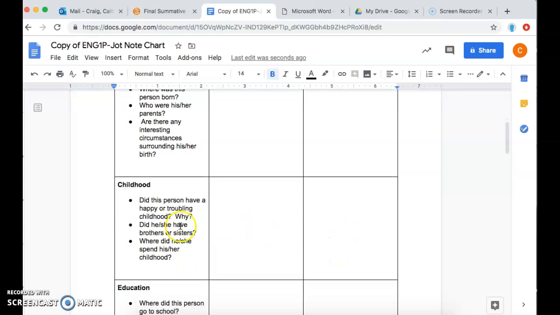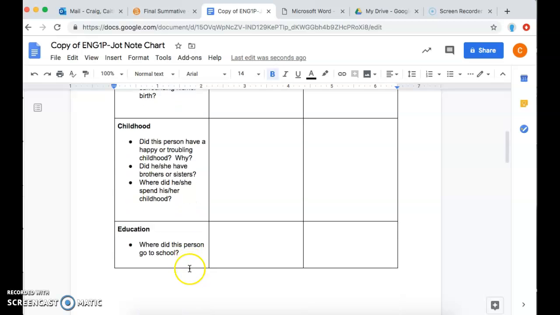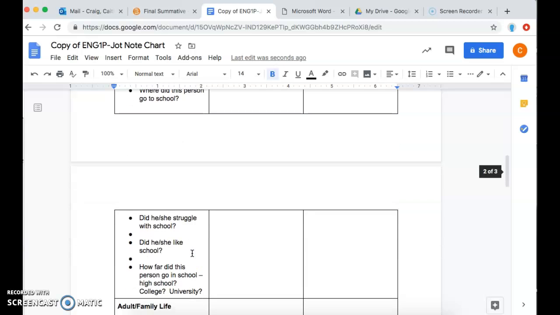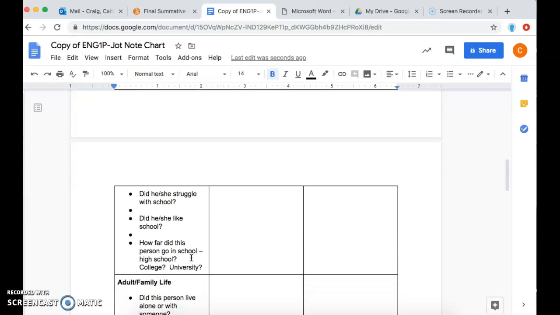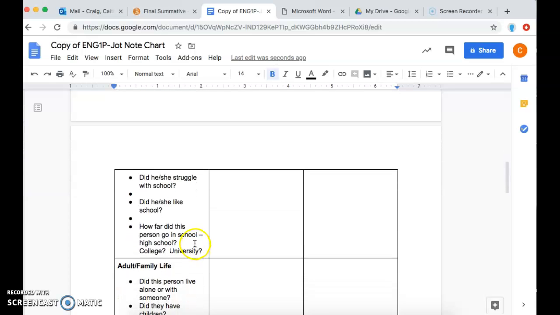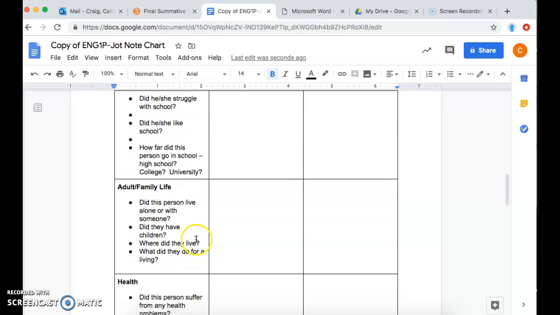You also want to find some information on their educational background. Could be that this person went to school, maybe they're a tradesperson, maybe they never went to school, they dropped out after high school, but they've done other things. So anything for that period in their life you want to include here. Adult and family life, about who they live with, are they married, do they have kids?